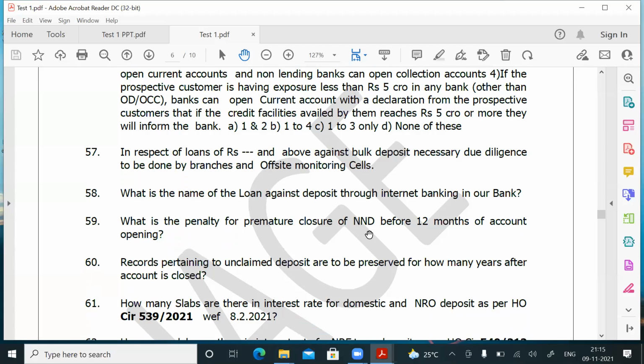Only the RO head has to permit. What is the interest you will give for premature closure? You will not give any interest if the NND deposit is closed before maturity. Not only that, you will recover 3% on the balance outstanding.